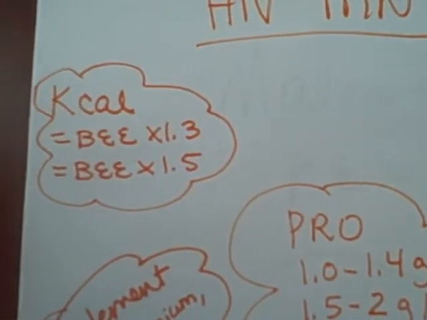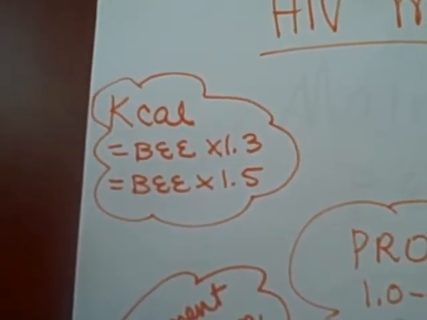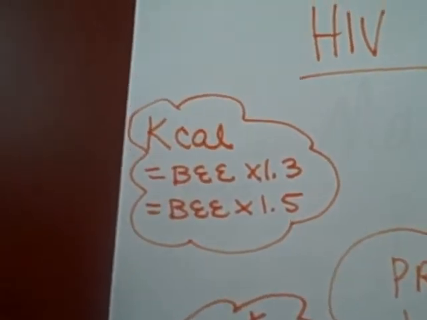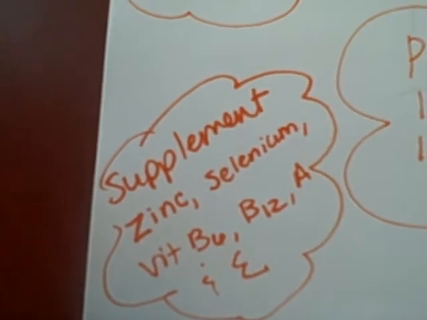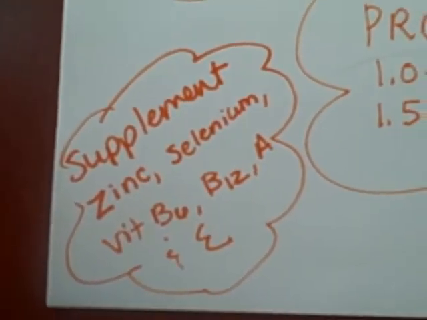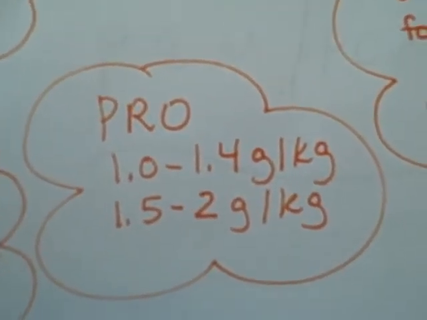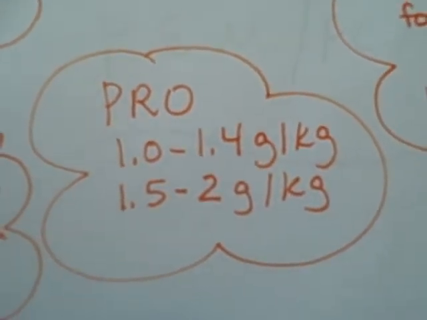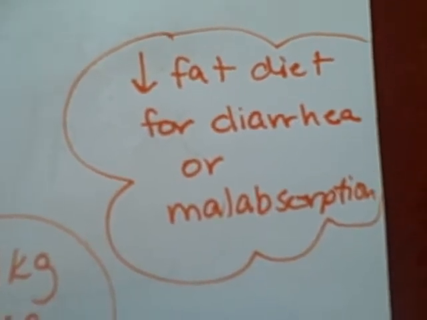HIV MNT. Calorie intake is BEE times 1.3 for maintenance and BEE times 1.5 for repletion. You should supplement zinc, selenium, B6, B12, A, and C, especially if there is diarrhea. The protein is 1 to 1.4 grams per kilogram for maintenance, 1.5 to 2 grams per kilogram for repletion. And there should be a low-fat diet for diarrhea or malabsorption.